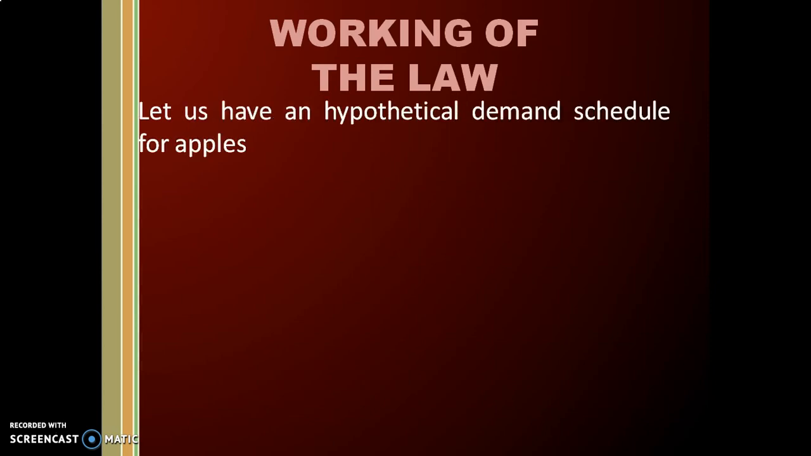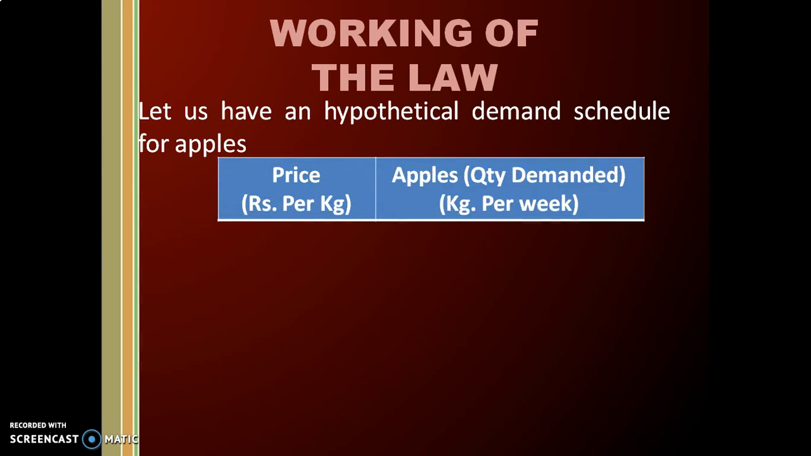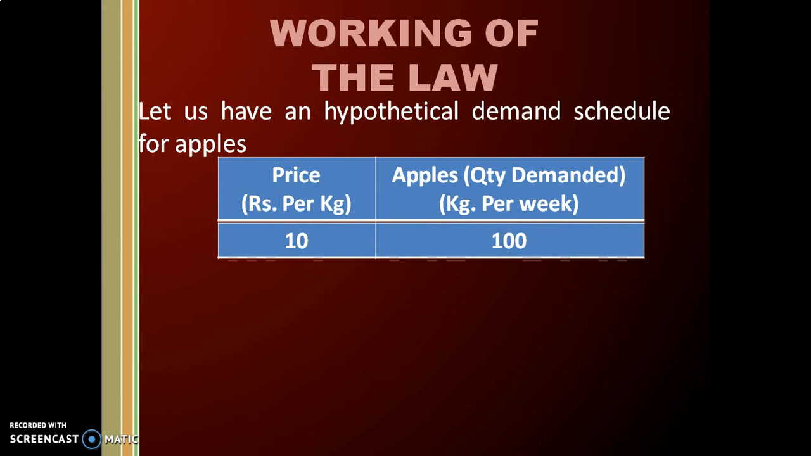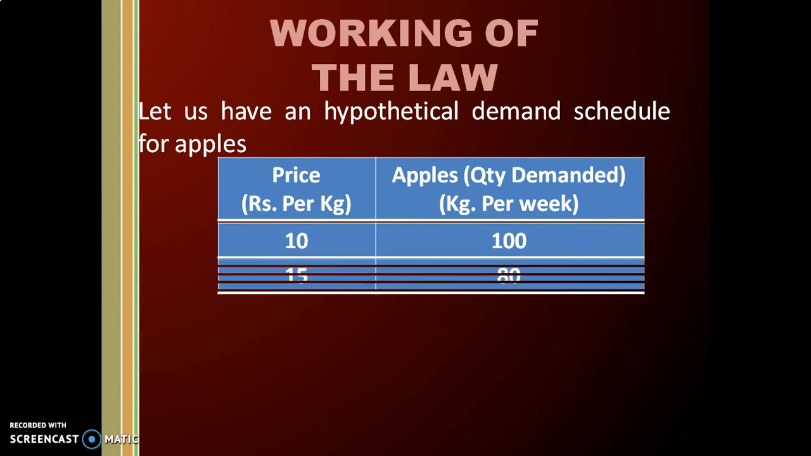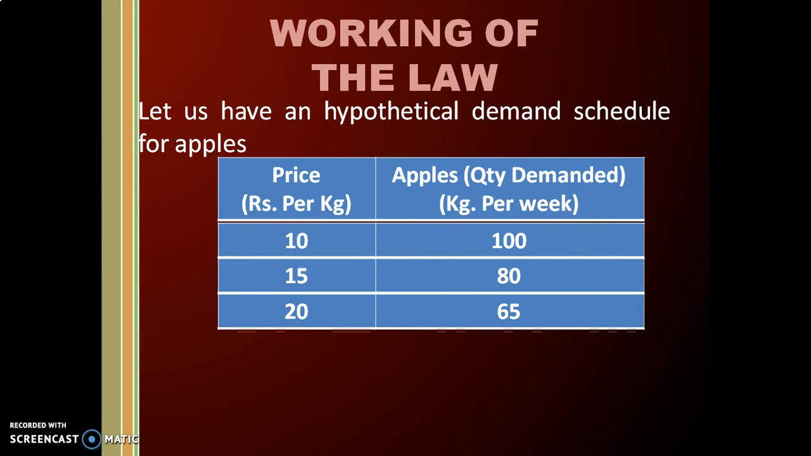Let's see how the law works. We first will be having a hypothetical demand schedule. On one side we are having price and on the other the quantity demanded, which is in terms of kg per week. It's of apples. At 10 rupees, 100 kg apples are demanded per week. At 15 rupees, 80 kg. When price is increasing from 15 to 20, it is demanded 65 kg per week.